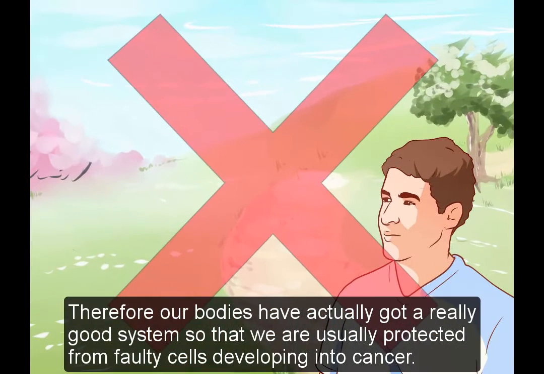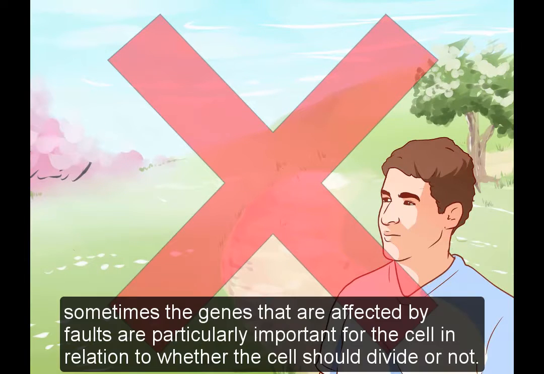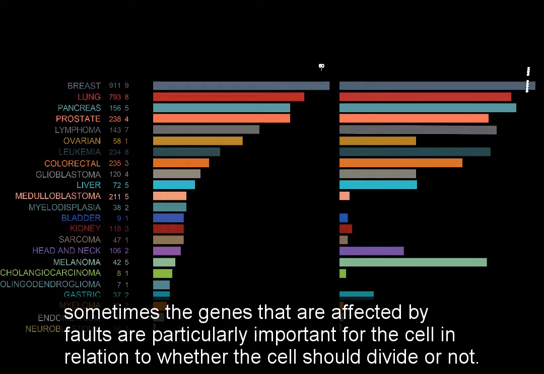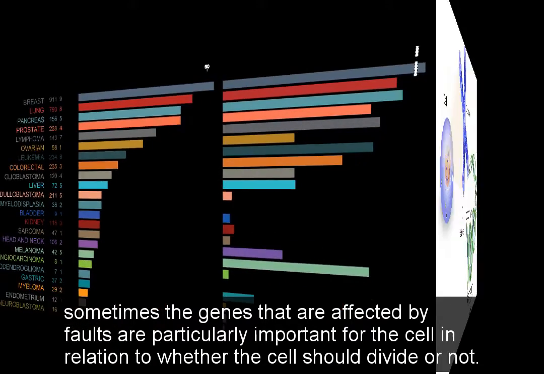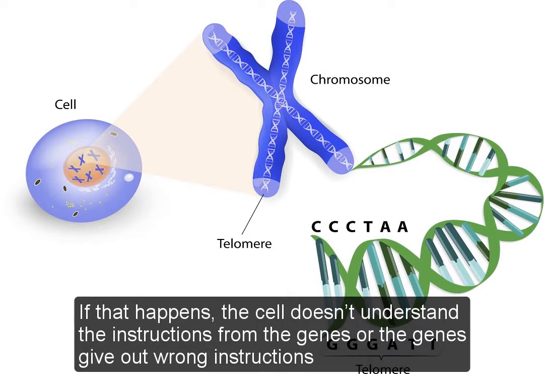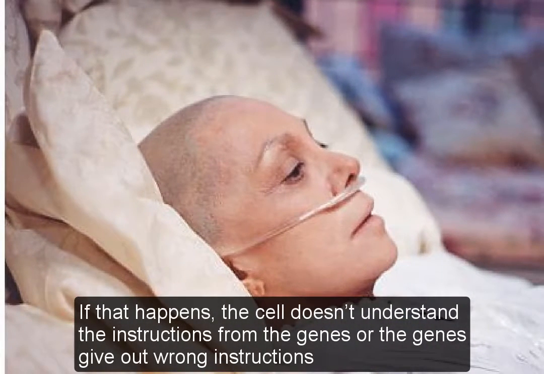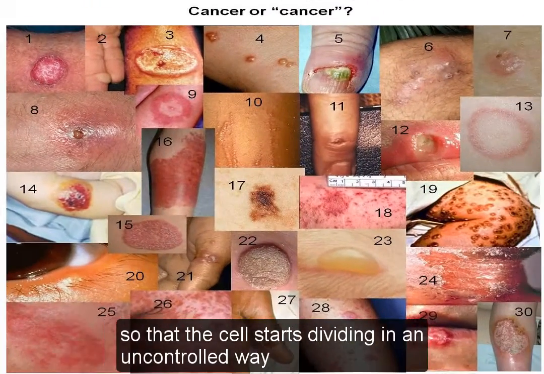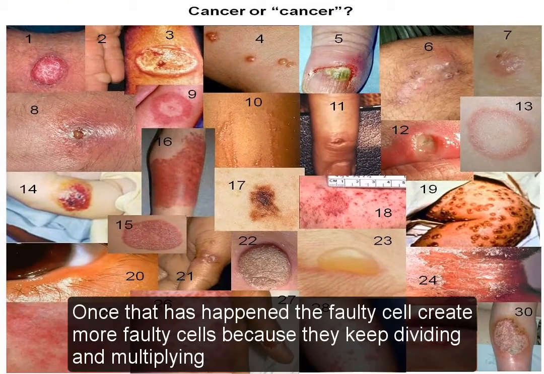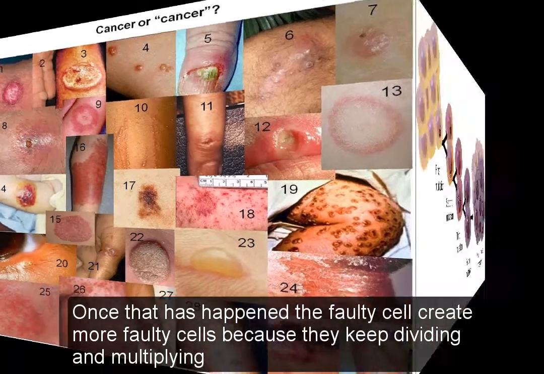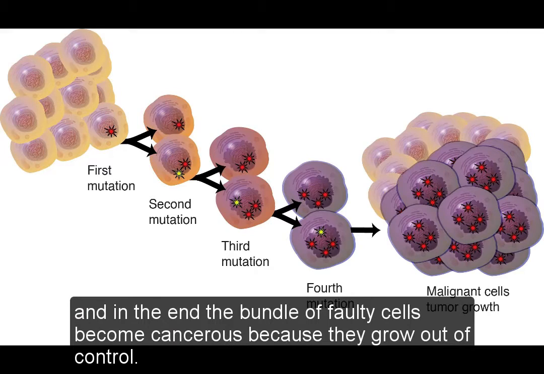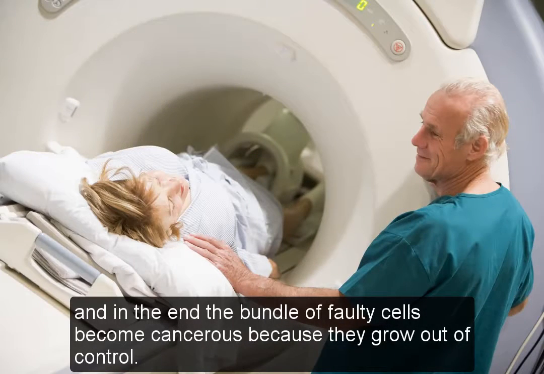into cancer. Unfortunately, sometimes the genes that are affected by faults are particularly important for the cell in relation to whether the cell should divide or not. If that happens, the cell doesn't understand the instructions from the genes, or the genes give out wrong instructions so that the cell starts dividing in an uncontrolled way. Once that has happened, the faulty cell create more faulty cells because they keep dividing and multiplying, and in the end the bundle of faulty cells become cancerous because they grow out of control.